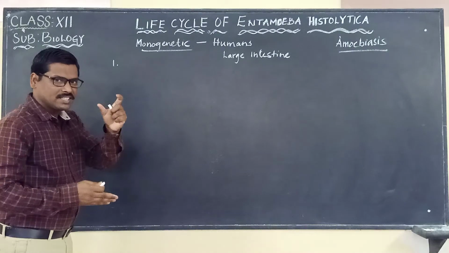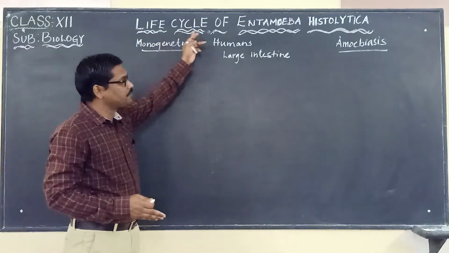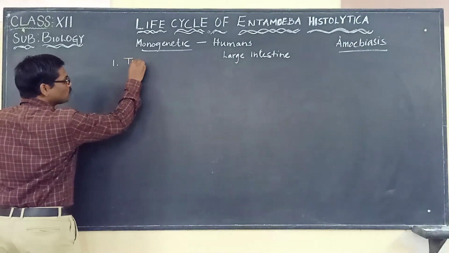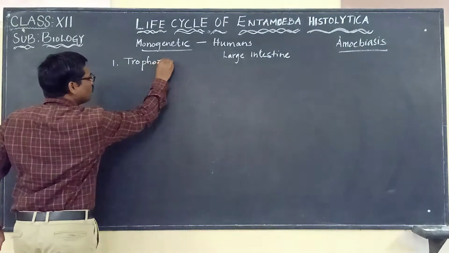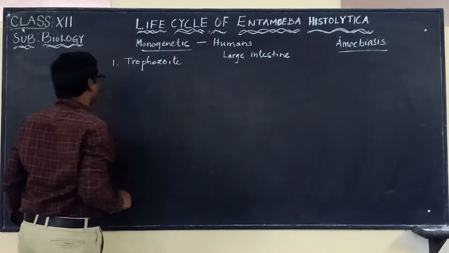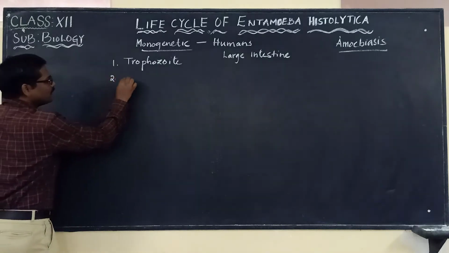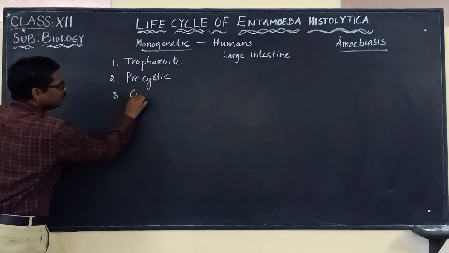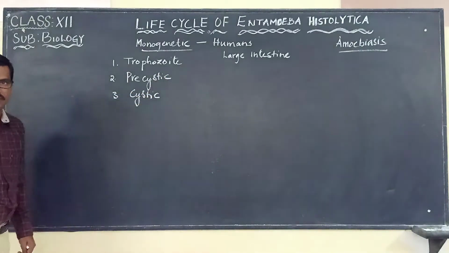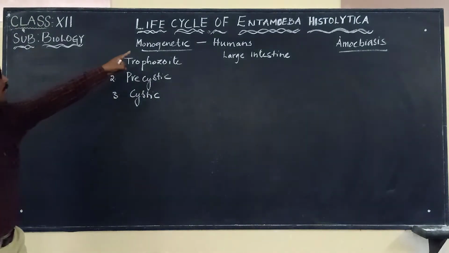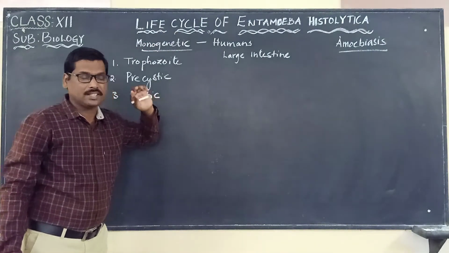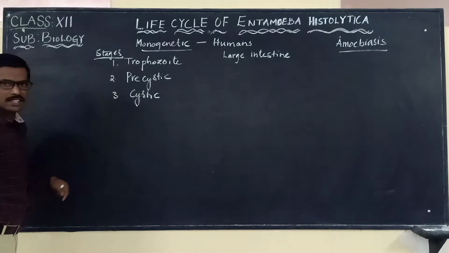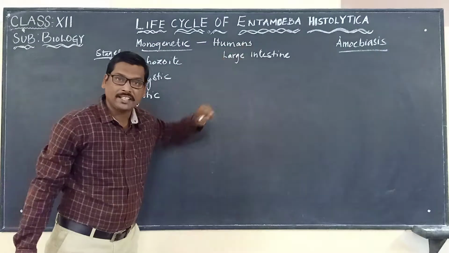So here we are going to discuss the different stages in the life cycle of Entamoeba histolytica. The first one is the trophozoite stage, the second one is the pre-cystic stage, and the last one, the third one, is the cystic stage. These are the three stages in the life cycle of Entamoeba histolytica. So let us remember that these are the different stages.